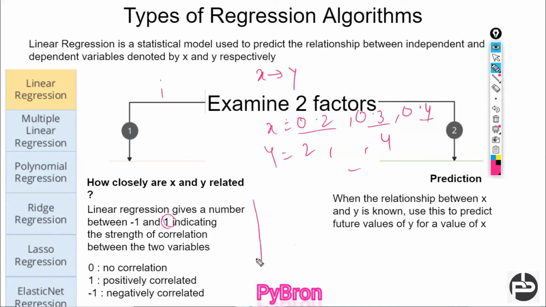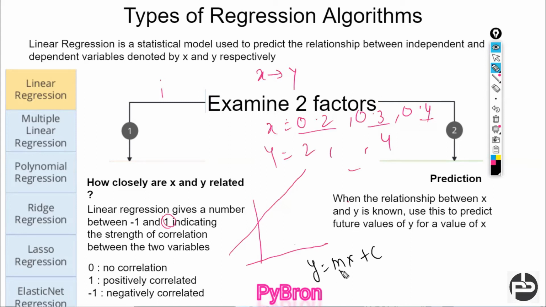Let's understand this also. This is complete mathematics, don't worry. If I draw this line, this is a straight line. What is the equation? If anyone remembers, you can recall this. The equation of this straight line is y is equal to mx plus c. We learned this equation in our 5th or 6th standard. This is the equation of a straight line, so linear regression is nothing but writing a mathematical equation which expresses the equation of the straight line, nothing else.